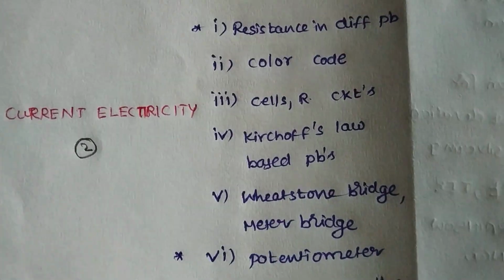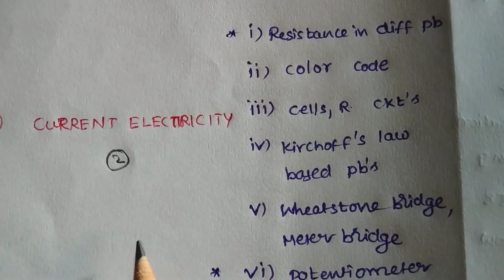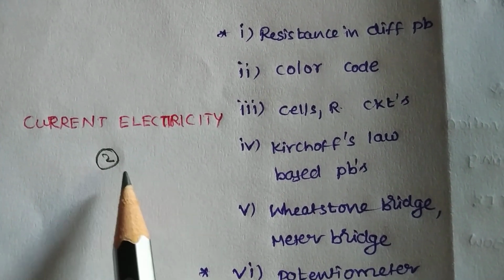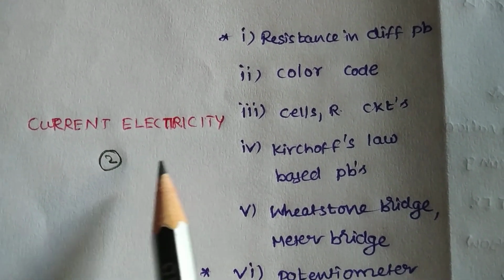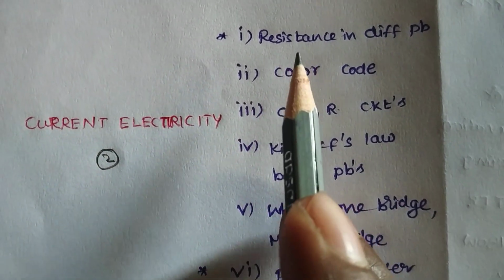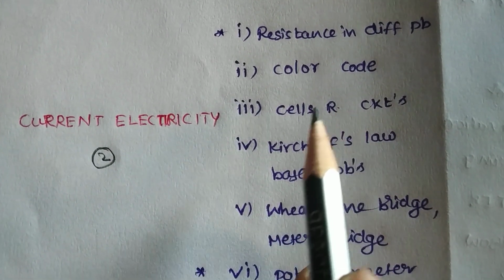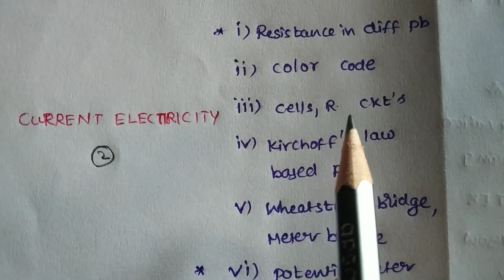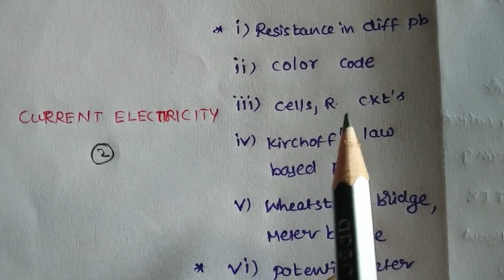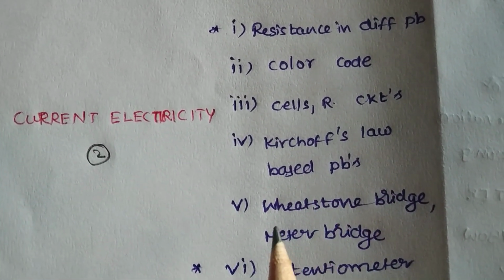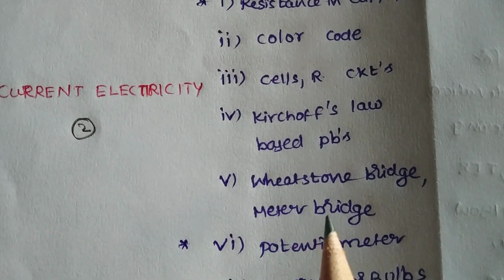Okay. Next lesson, sixth lesson, current electricity. In current electricity, two problems are coming. The first one is resistance in different cases. Second one is color code. Third one, cells, including circuits with cells and resistance. Kirchhoff law based problems. Wheatstone bridge and meter bridge problems.